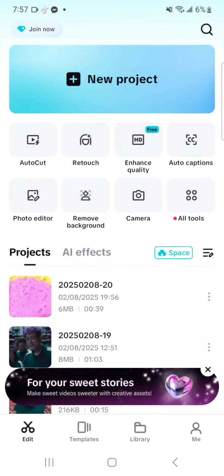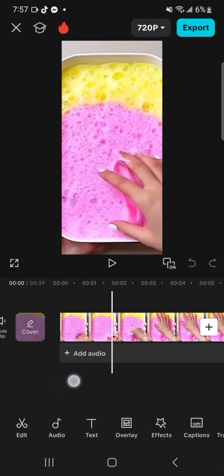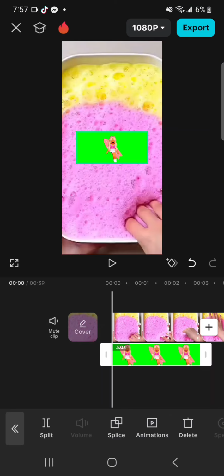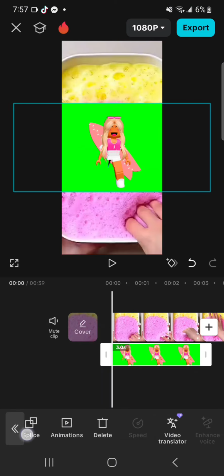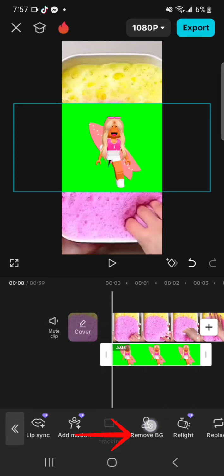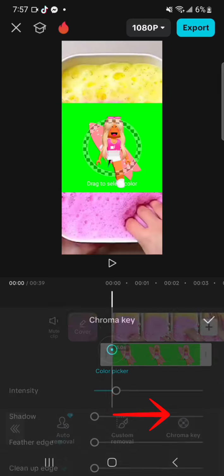Tutorial for slime videos or storytime. First, import any slime video or screen record this and crop it. Overlay and pick a Roblox character green screen image from Catalog Avatar Creator. Click Remove BG, then Chroma key.